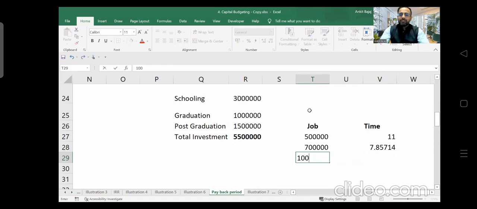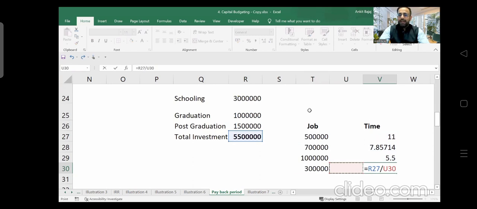Let's suppose you are getting a package of 10 lakh rupees, how much time will it take? It will take around 5.5 years to get your investment amount back, right? But let's suppose you're getting a package of 3 lakh rupees, now what is going to be the situation here? How much time will it take to get the amount invested back? It will take 18 years time. This is what a payback period. Are you able to understand?